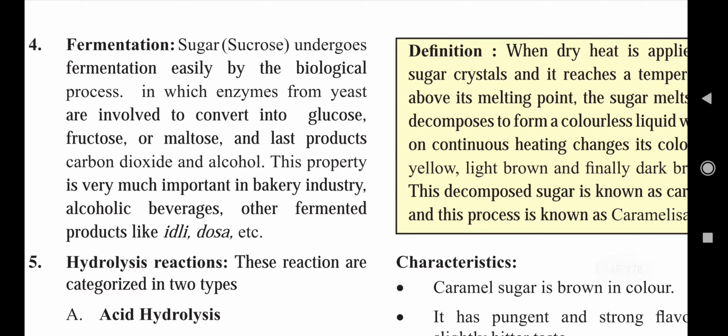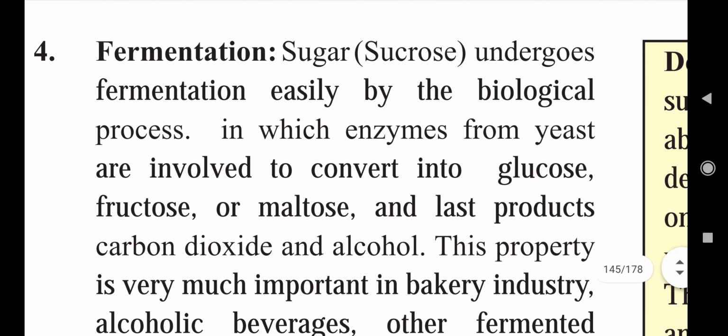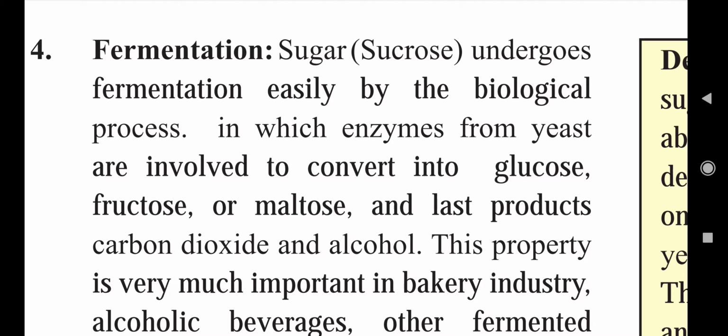The fourth property of sugar is fermentation. What is meant by fermentation? I have already told you the definition of fermentation in cereals, pulses and oilseeds. Fermentation is the conversion of a complex form of a substance to a simpler form. Sugar, or sucrose, undergoes fermentation easily by a biological process in which enzymes from yeast convert it into glucose, fructose or maltose, and finally the products carbon dioxide and alcohol.